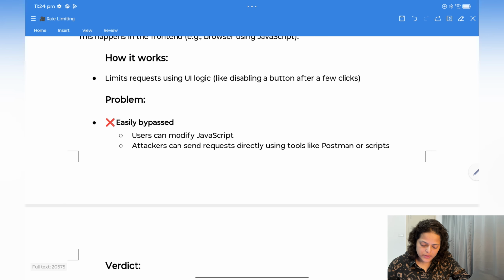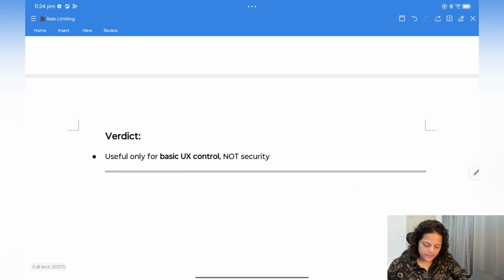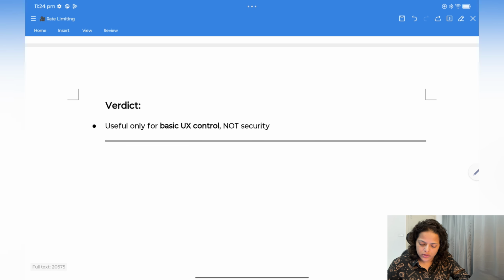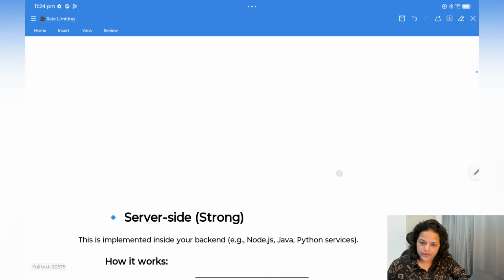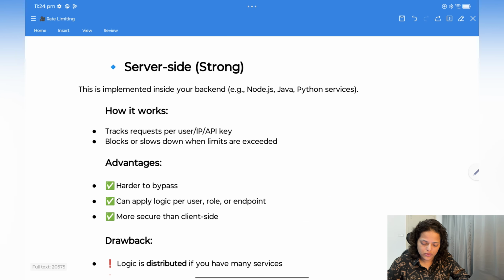So what is the problem here? Easily bypassed. The user can modify JavaScript and attackers can send requests directly using tools like Postman or scripts. What is the verdict here? Useful only for basic UX control, not security. Now server side: this is implemented inside your backend like Node.js, Java, Python services. How it works: it tracks requests per user, IP or API key. You will have 3 options: either per user using user ID.